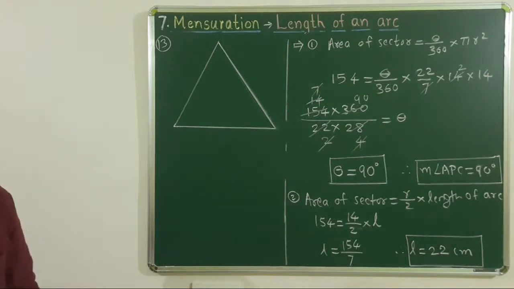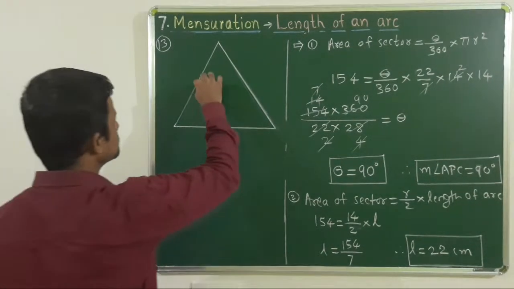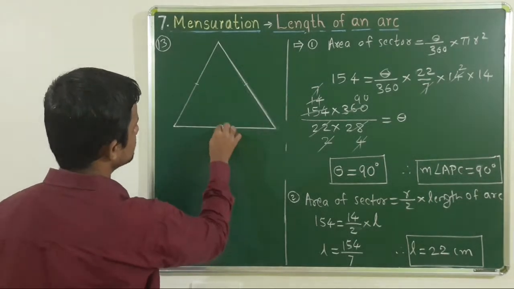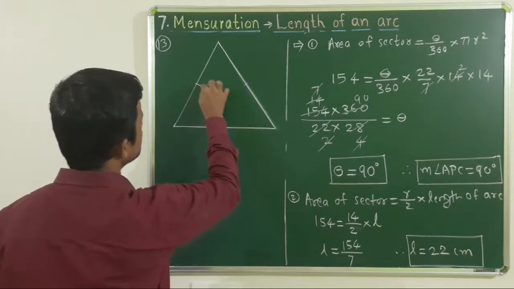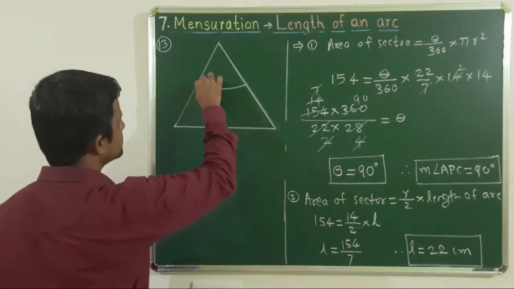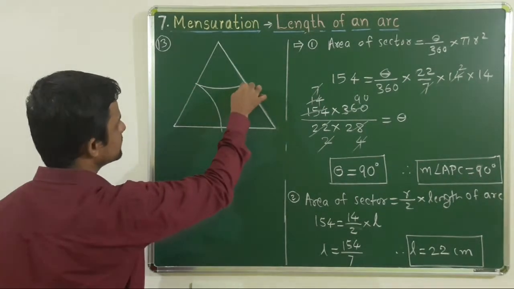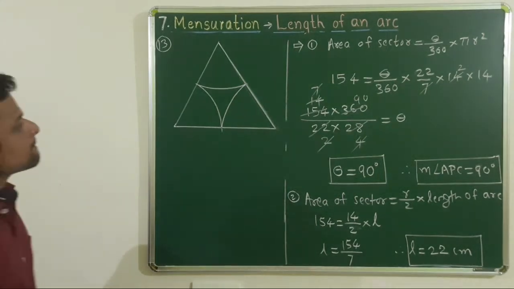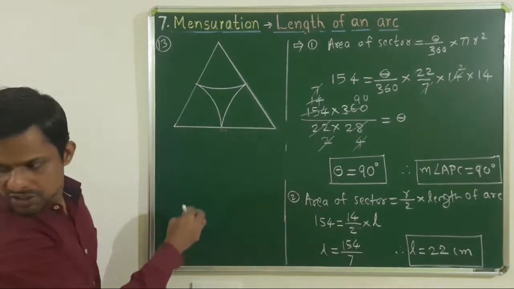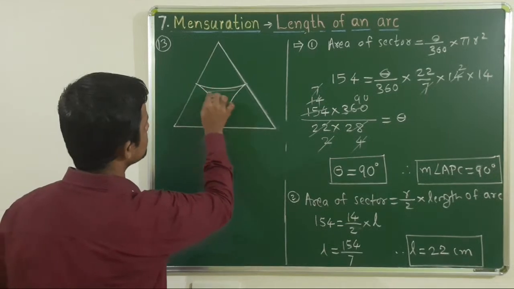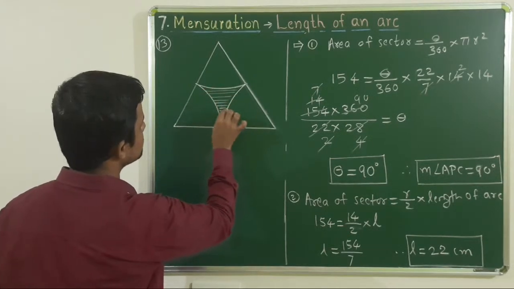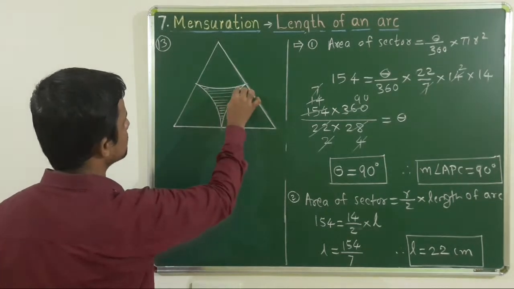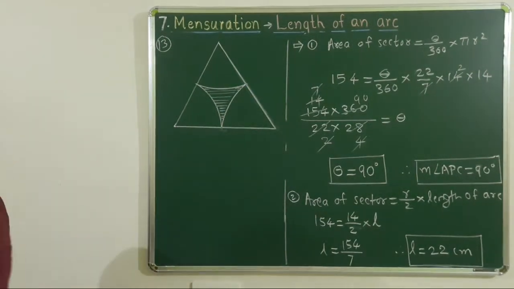And there are three arcs, like this, 1, 2 and 3, and this portion is shaded portion. Name of this triangle is LMN.